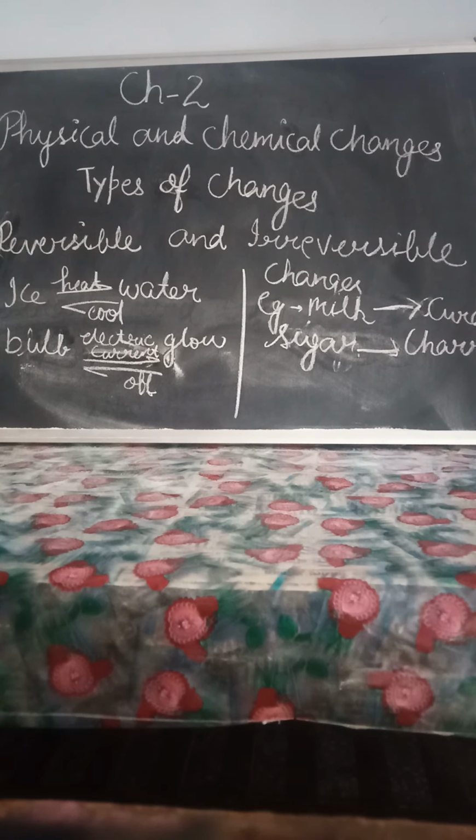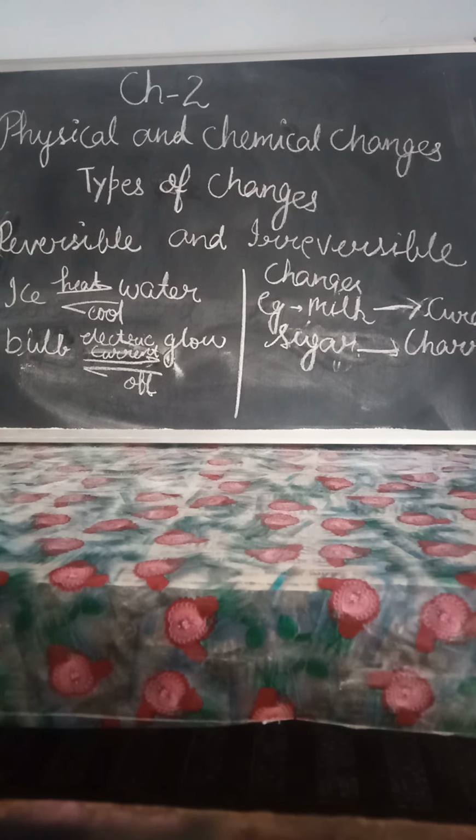Ripening of fruit is also a change. Digestion of food, we are taking food inside the body, it becomes digested. So everything here we can say is part of physical or chemical changes. Changes have many types, there are many ways to classify them. First we can talk about reversible and irreversible changes.